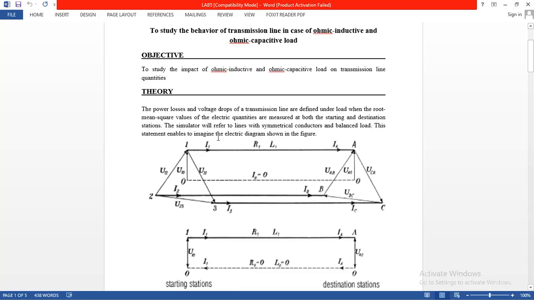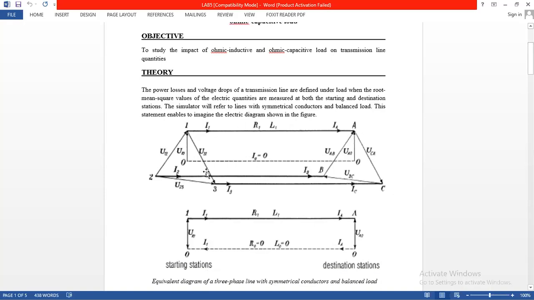The simulator will refer to lines with symmetrical conductors and balanced load. This statement enables us to imagine the electric diagram shown in the figure. So in this diagram, we need to discuss the parameters which are shown here.